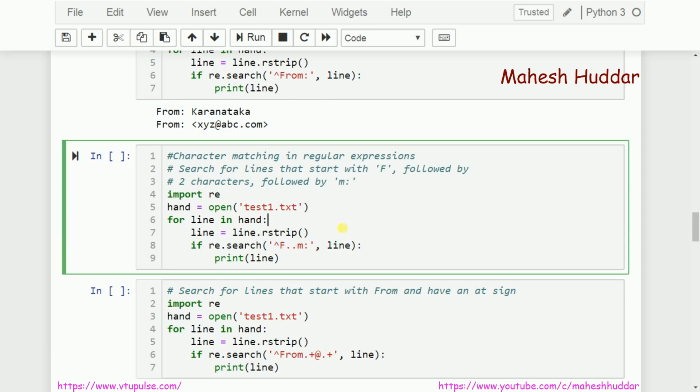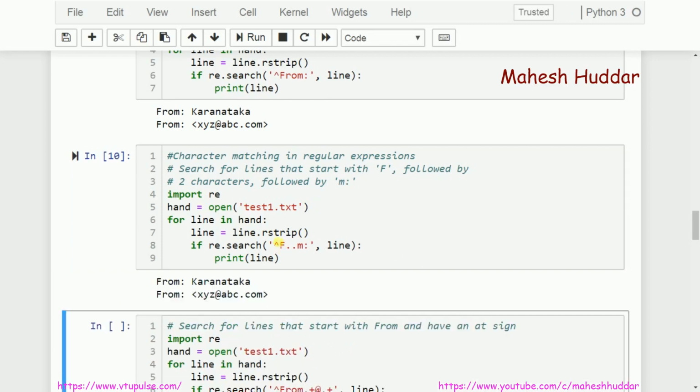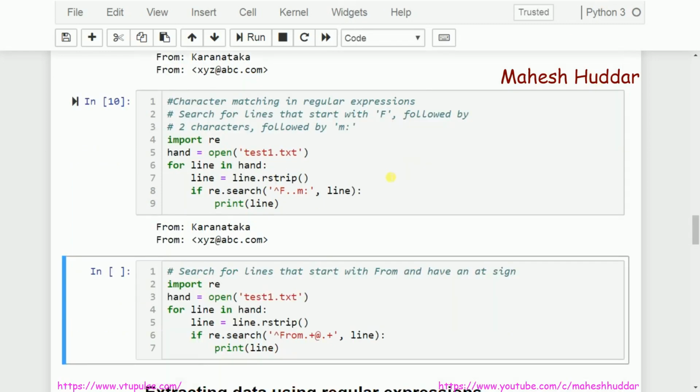Of course, we will definitely get the same output, because if you see the file, it has only 3 lines where from is present. Out of that, only 2 lines have this particular pattern at the beginning. So I will definitely get the same output, but this is how we can write the regular expression in this case.